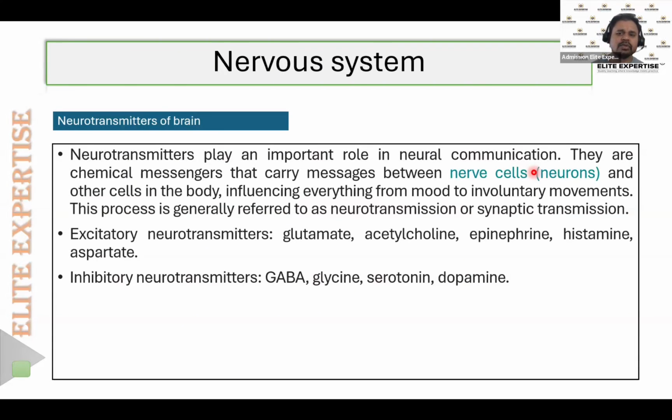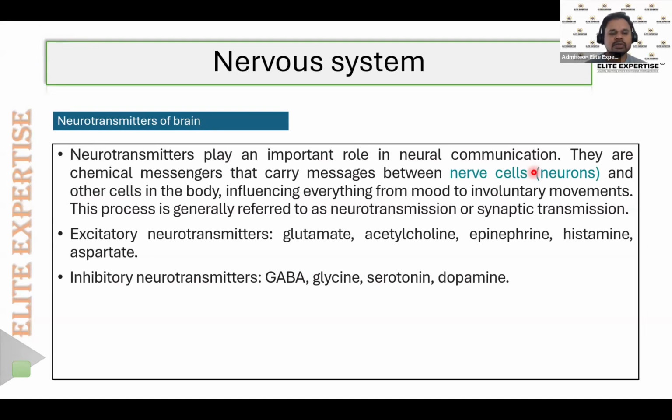Now let's have a look at what are the different types of chemical messengers or neurotransmitters which are present in our brain. In a broad sense, we can categorize them as excitatory neurotransmitters and inhibitory neurotransmitters. What is meant by an excitatory neurotransmitter? It is the one which will excite or stimulate the neurons. Whereas an inhibitory neurotransmitter is the one which inhibits the neuron, which will further relax the neuron.